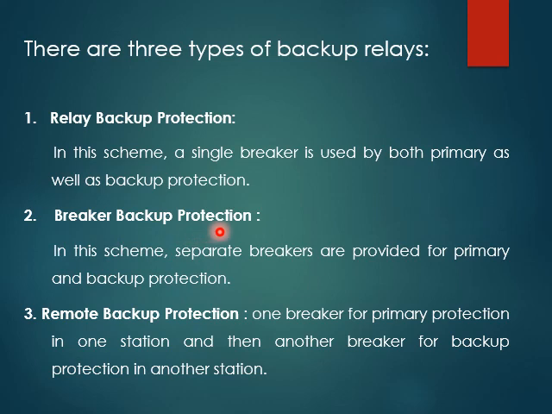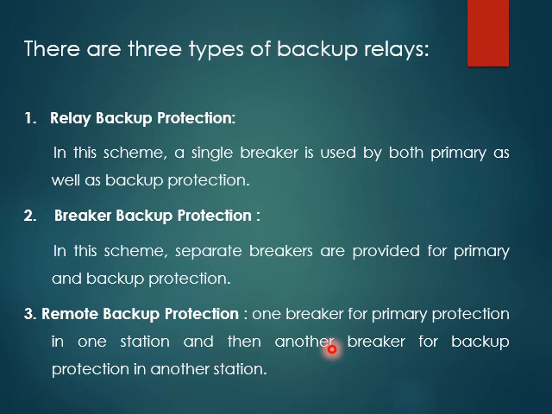Breaker backup protection: separate breakers are provided for primary as well as backup protection. In the case of remote backup protection, one breaker is used for primary protection in one station, and another breaker for backup protection in another station. So by remote control also these protections are going to work.